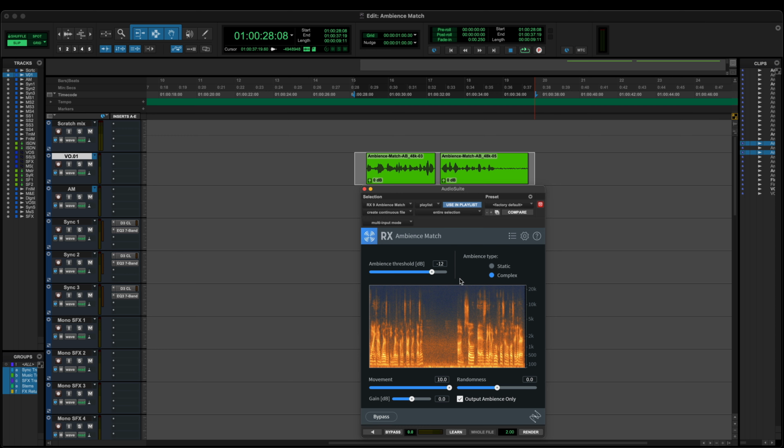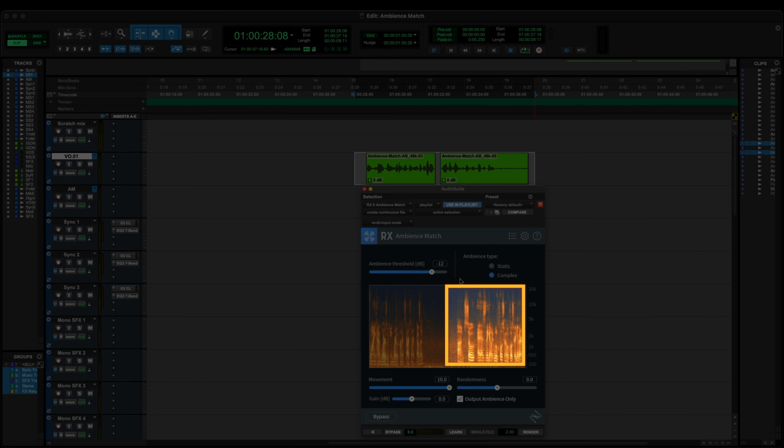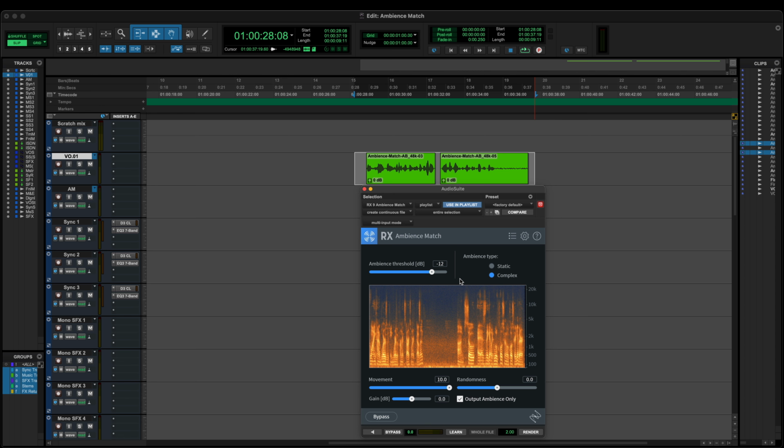for complex mode. As we can see in the spectrogram, harmonics are still present from the Learning Pass, and we want to make sure we're synthesizing only ambience when we press render, ignoring speech or other loud sounds in the selection. So let's lower the threshold until we no longer see any harmonics. Perfect.